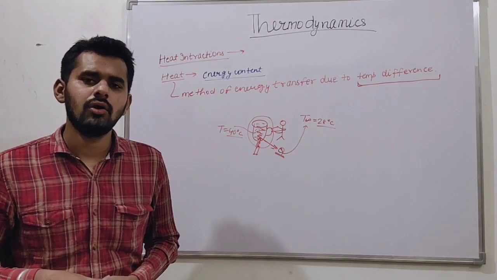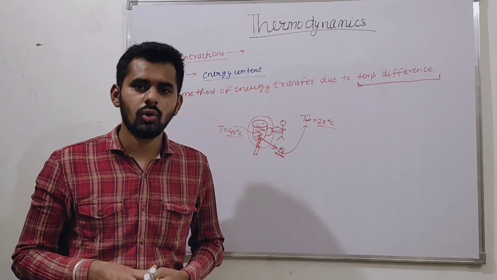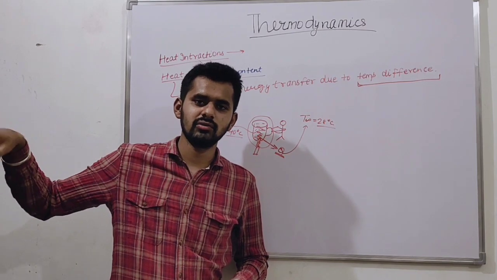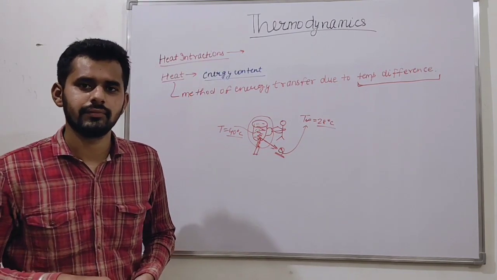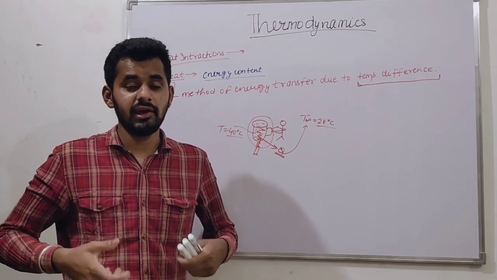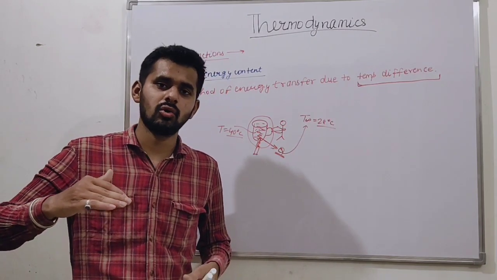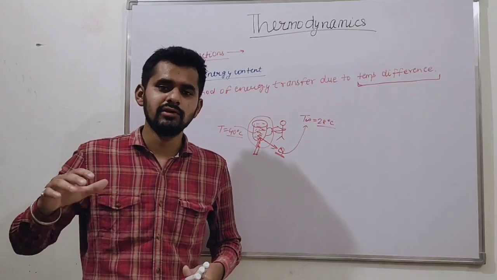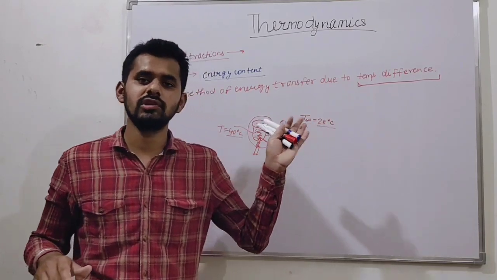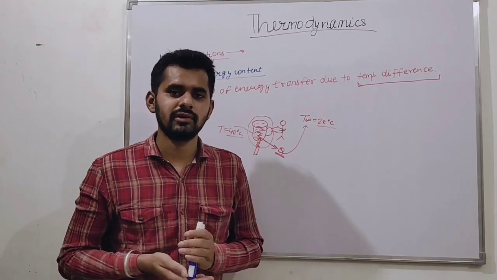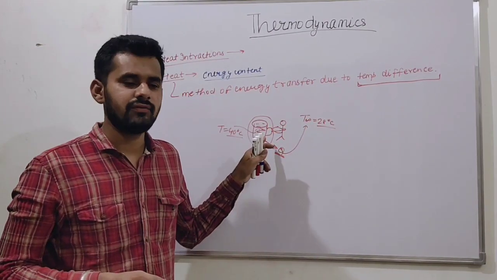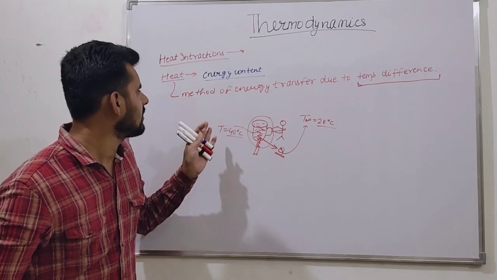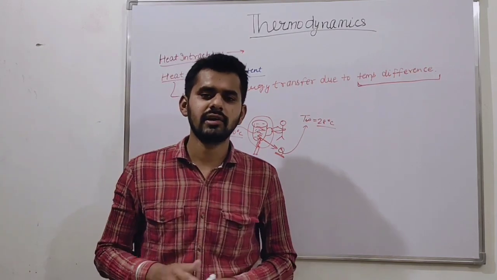Let us take another example, a cold drink. We know a cold drink is very cold, but if we leave it on the bench, after some time it starts gaining heat, and the cold drink becomes hotter and hotter. It will stop gaining heat when its temperature reaches the ambient or surrounding temperature. This is our system, and all other things are the surroundings. So this is all about heat interaction.